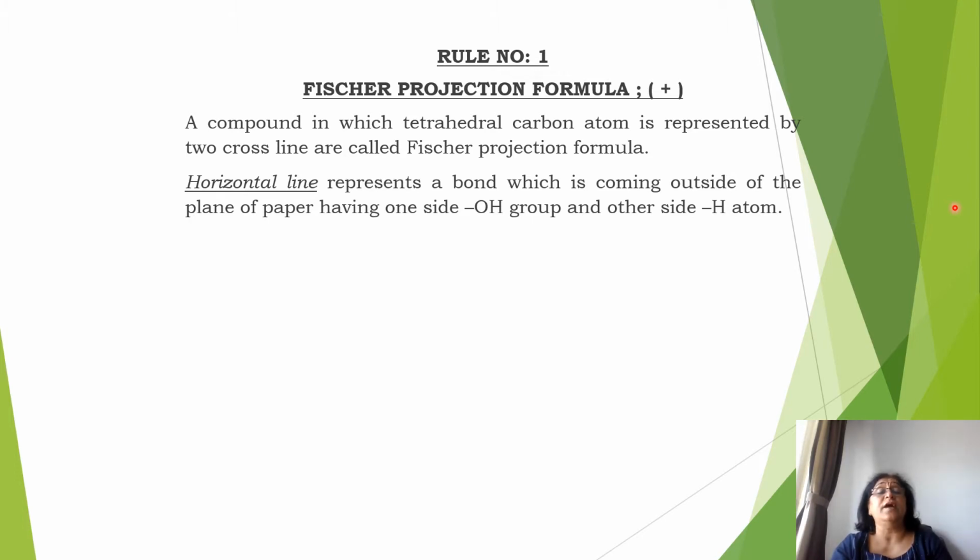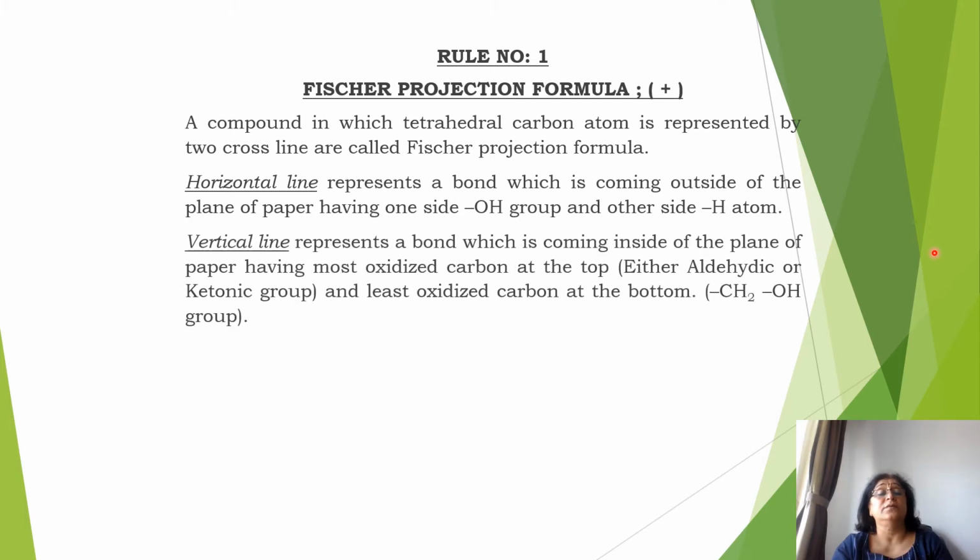The horizontal line represents the bond which is coming outside the plane of the paper, having OH on one side and H on the other side. The vertical line represents the bond going inside the plane of the paper, having the most oxidized carbon at the top, that can be either an aldehydic or ketonic group, and the least oxidized carbon atom at the bottom, that is the CH2OH group.